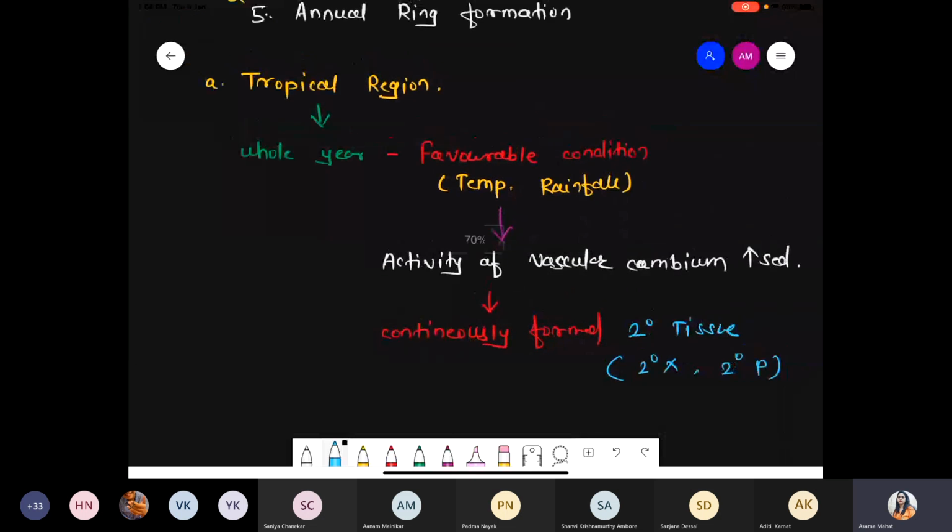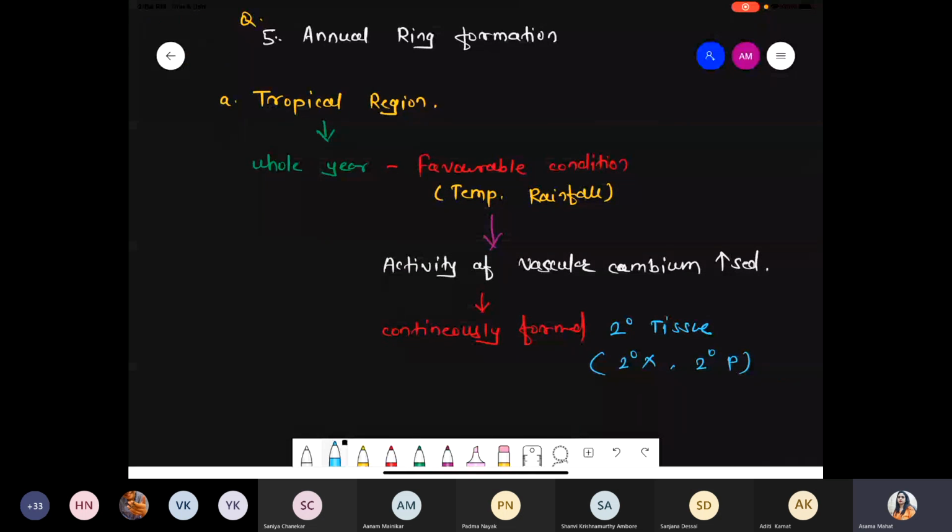So simple funda, we are talking about the tropical region. Under the tropical region, throughout the whole year, favorable conditions are there, temperature is favorable, rainfall also favorable. So due to favorable conditions, the activity of the vascular cambium increases, and due to their activity, the secondary xylem activity increases as well as the secondary phloem activity.